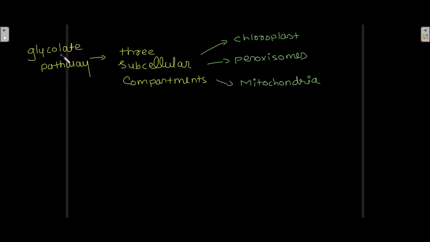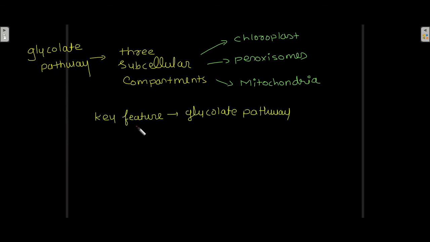Now this glycolate pathway involves three subcellular compartments, that is chloroplast, peroxisomes and mitochondria. These three organelles are involved in the glycolate pathway.